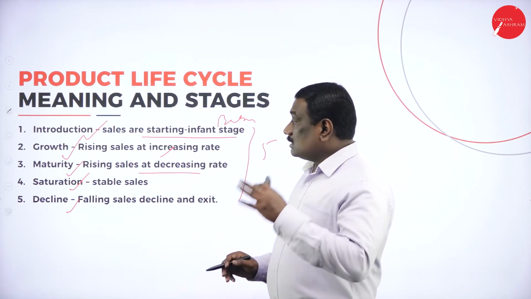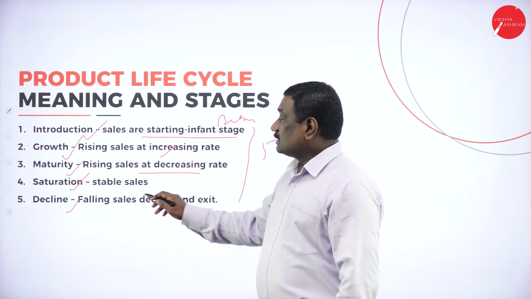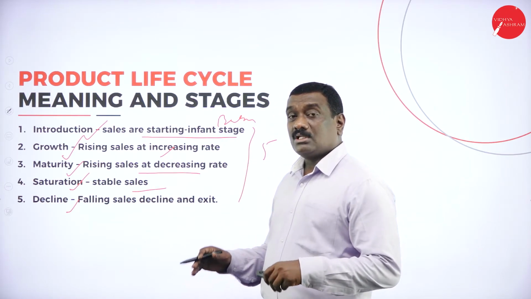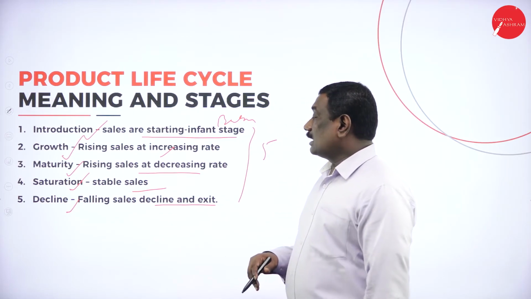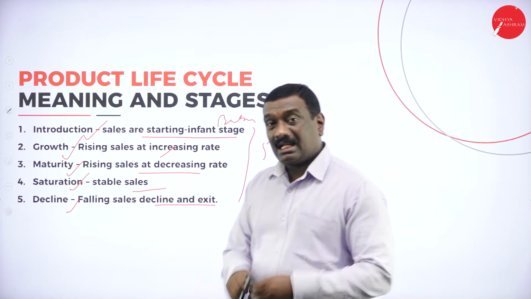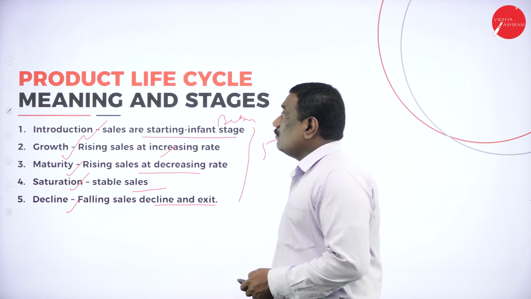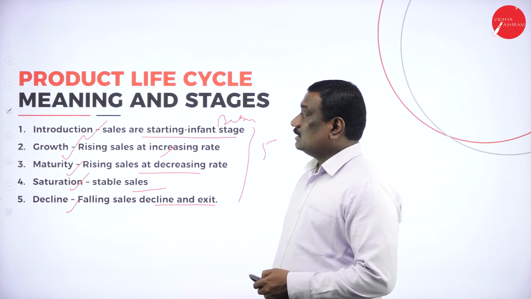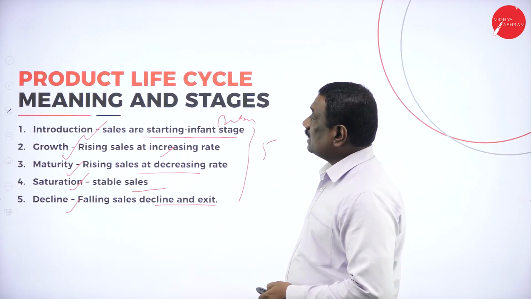Then maturity, rising sales at a decreasing rate, now it is coming down. Saturation, now it is stable, no up or no down. That means it is not rising, not declining. It is in a stable position. Then decline, falling sales, decline and exit. So here the sales will decline and it will exit. So these are the five important elements, that is the product life cycle stages: introduction stage, growth stage, maturity stage, saturation stage and decline stage.